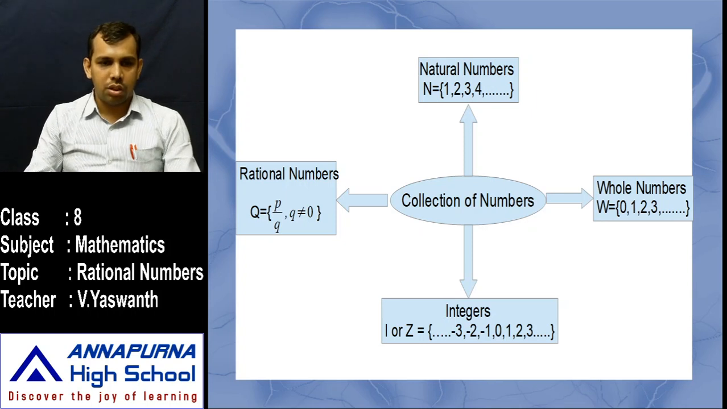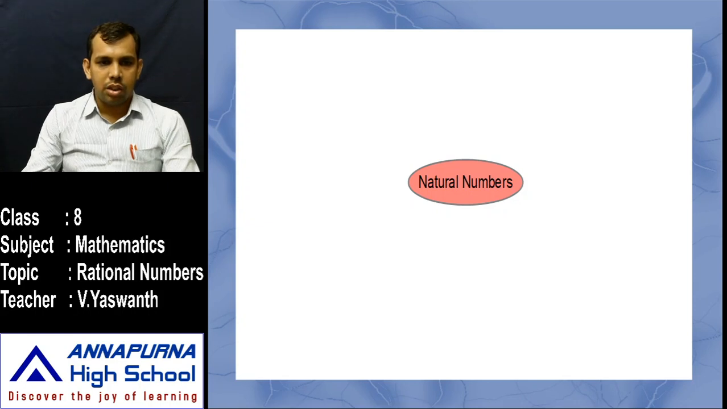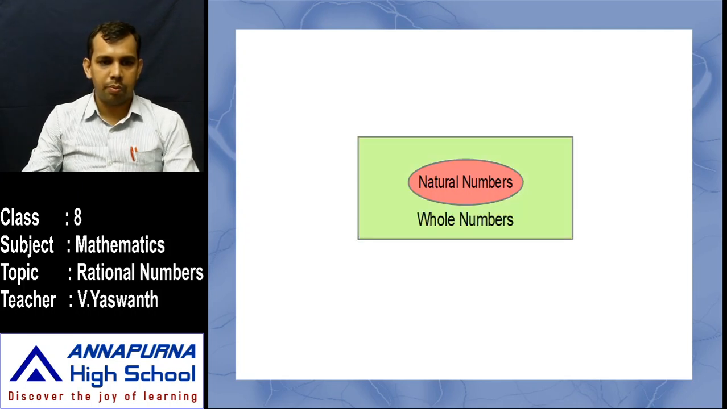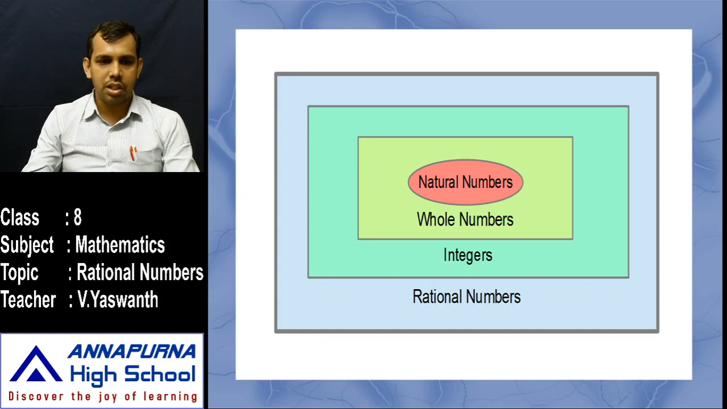Now let us observe this picture. In this picture, we arrange all the natural numbers in a group, all whole numbers in a group, all integers in a group, and all rational numbers in a group. Do you understand anything from this picture? The collection of natural numbers is a part of whole numbers, the whole numbers are a part of integers, and the integers are a part of rational numbers.